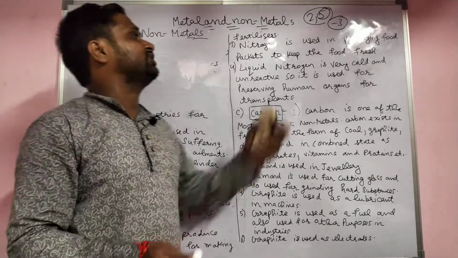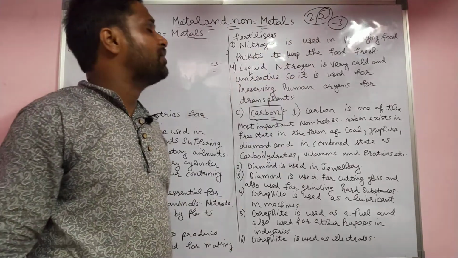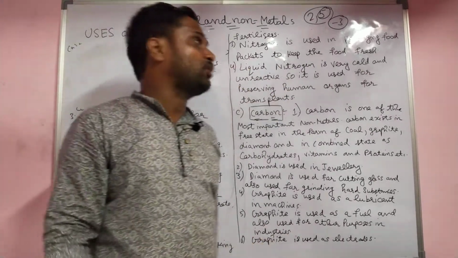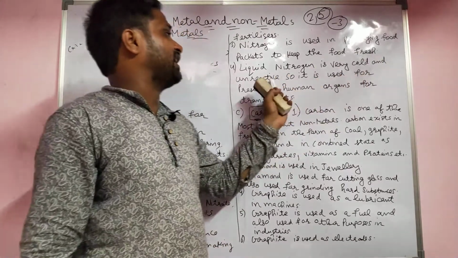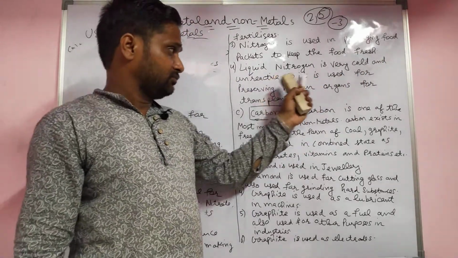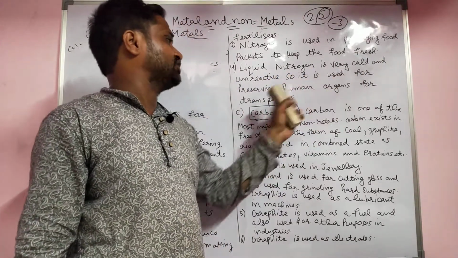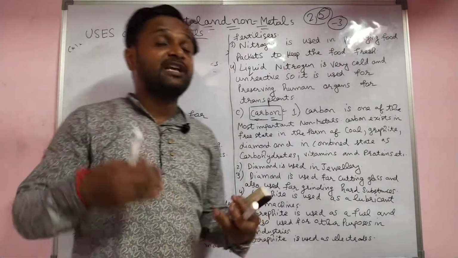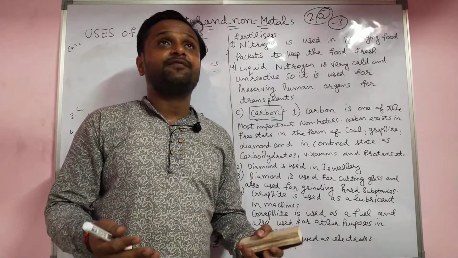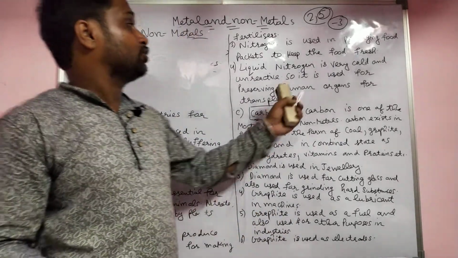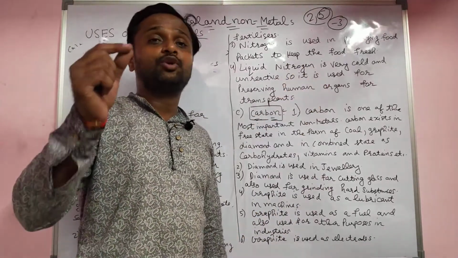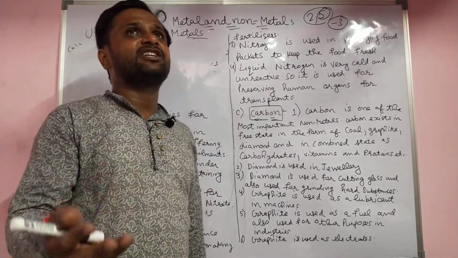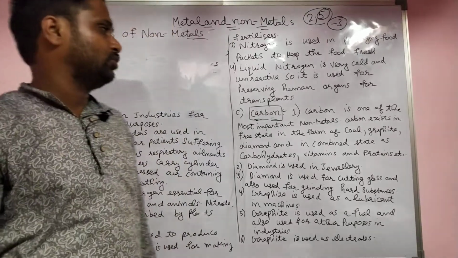So nitrogen is used in packaging to keep the food fresh. Liquid nitrogen is very cold and unreactive in nature, so it is used for preserving human organs for transplantation, like eyes, kidneys, heart, leg. So we have to use liquid nitrogen to preserve these things. We also use it for the formation and preserving of ice creams.